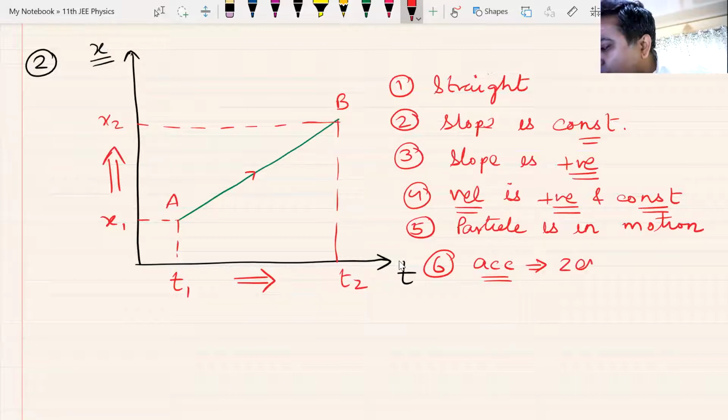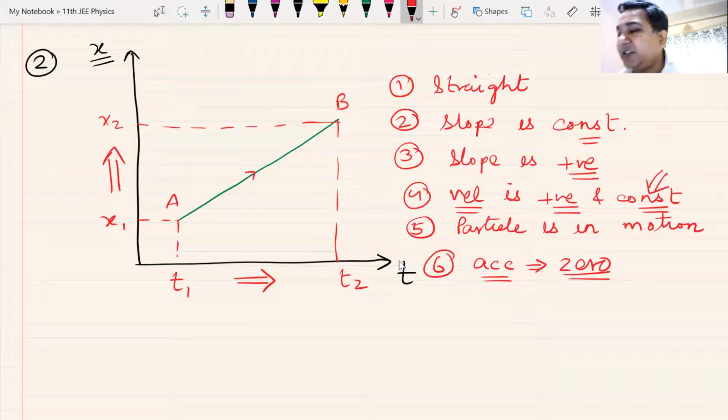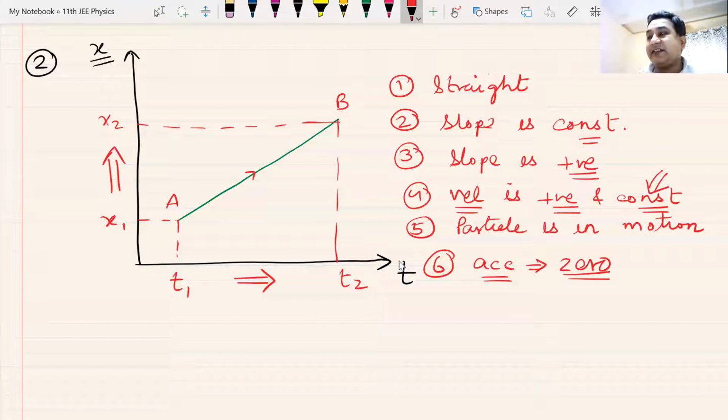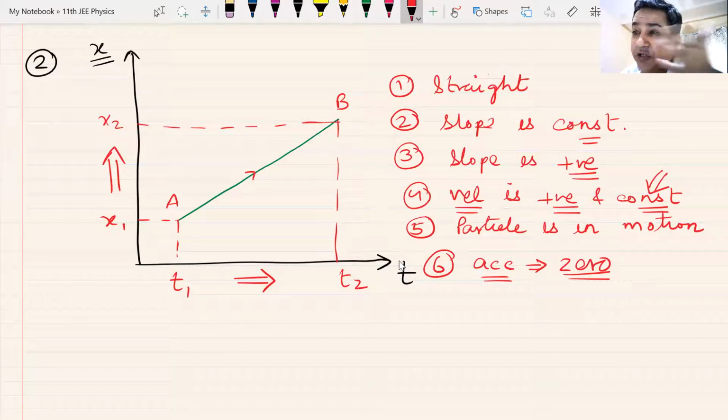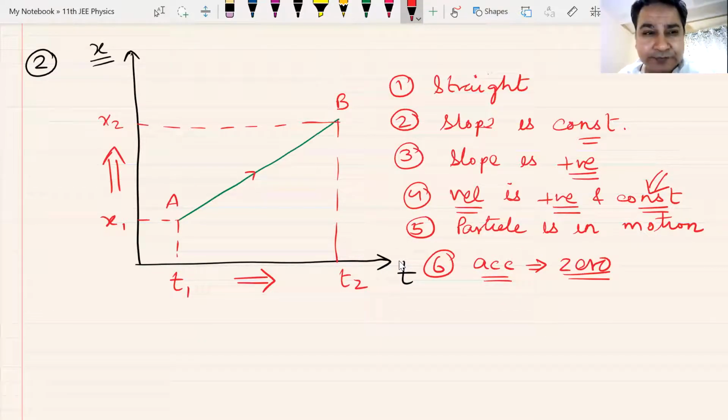Acceleration is 0. Velocity is constant, beta. If velocity does not change, acceleration is what? Simple basic facts. Yes, Karthik, you are right. Yes, Deepak, you are also right. Acceleration is 0. Velocity does not change. No rate of change. Velocity does not change, why will acceleration come? Acceleration only comes when velocity changes. If velocity does not change, acceleration has to be 0. No doubt, acceleration has to be 0.